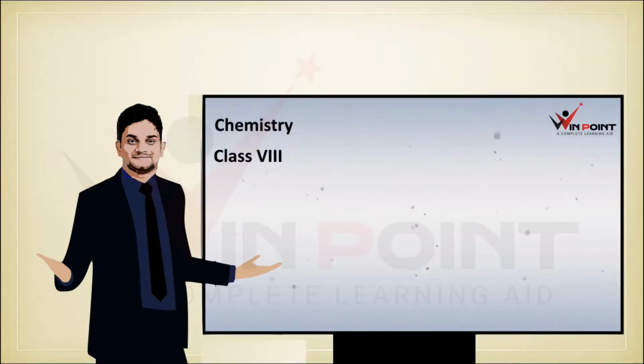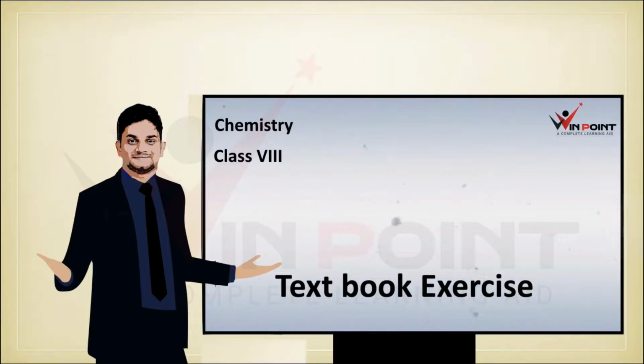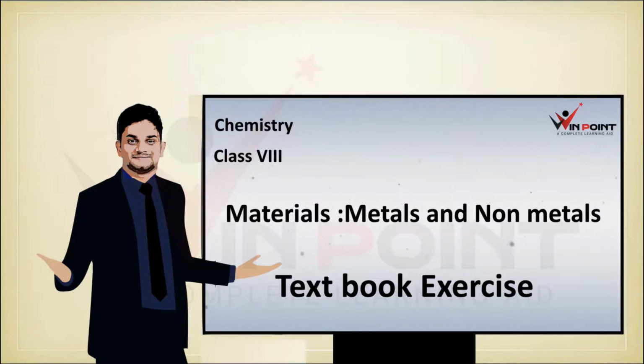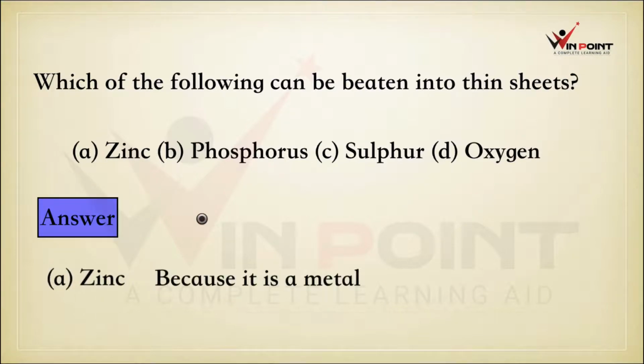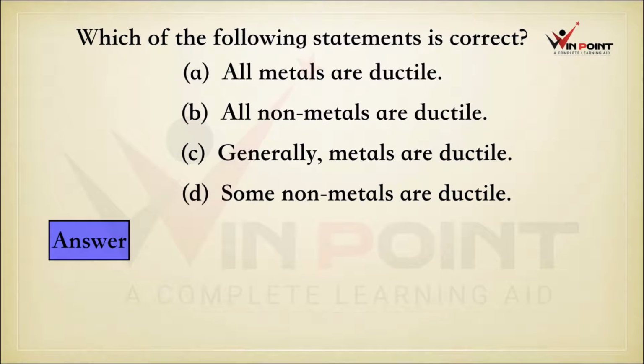In this session, we are going to discuss the textbook exercise of materials, metals and non-metals. Which of the following can be beaten into thin sheet? Zinc, phosphorus, sulfur, oxygen. Zinc is a metal, phosphorus non-metal, sulfur non-metal, oxygen non-metal. A metal can be converted into thin sheet. This property is known as malleability. Here zinc is the only metal, so the answer is zinc.